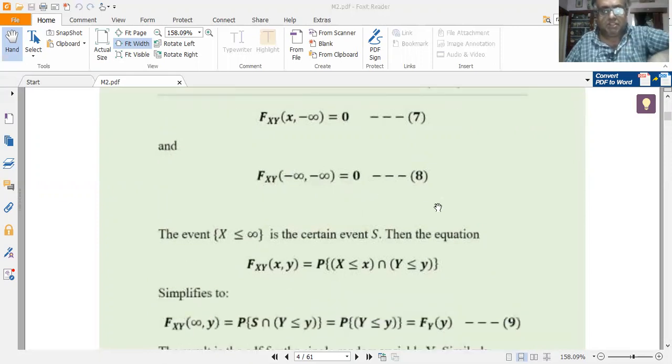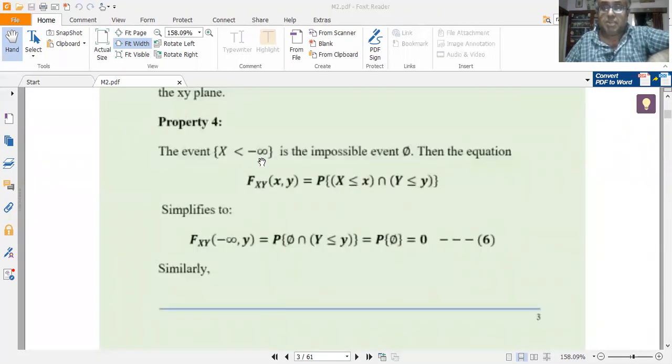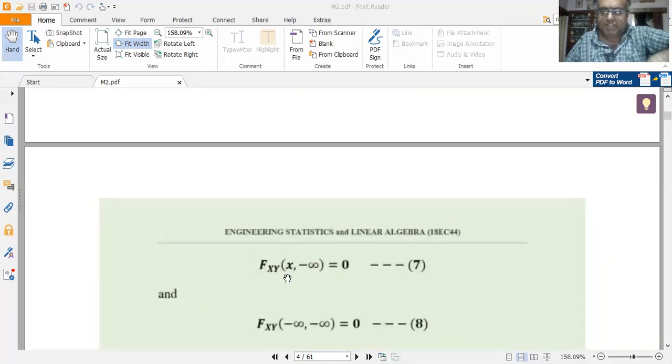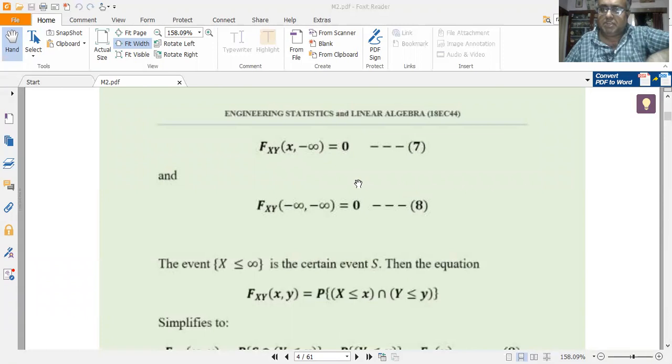Call it equation 8. So this is very, very important. So that's why the event x less than minus infinity is an impossible event, which is a null set. So that's why I had fxy of minus infinity comma y equal to 0 as per equation 6. Similarly, fxy of x comma minus infinity is also equal to 0 as per equation 7. Then when x is equal to minus infinity, y is equal to minus infinity, fxy of minus infinity comma minus infinity is also equal to 0. So this is the story with respect to x equal to minus infinity or y equal to minus infinity or both x and y equal to minus infinity respectively.